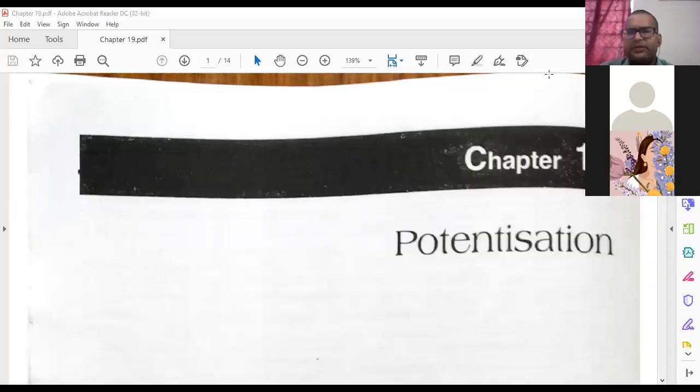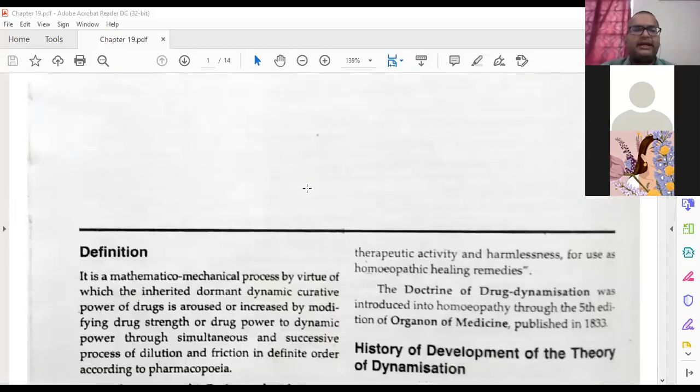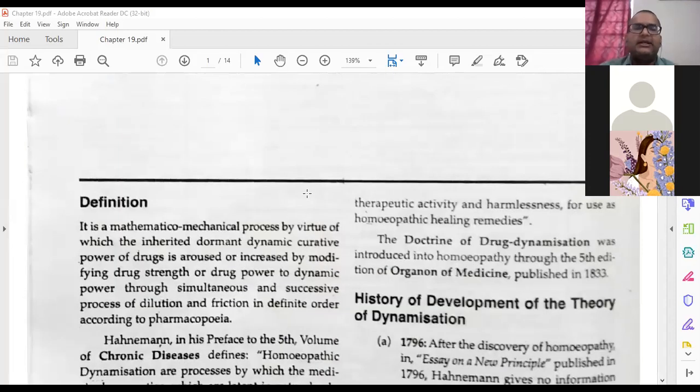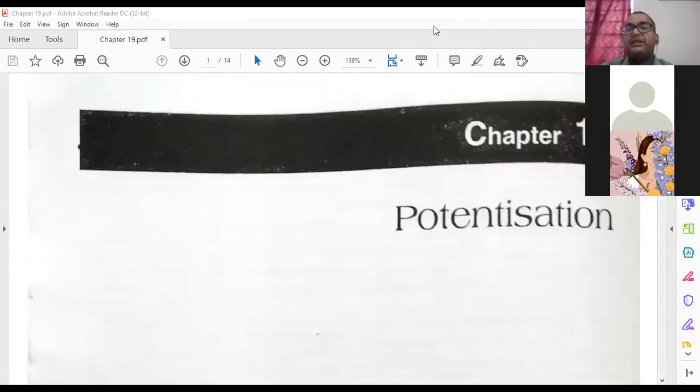Okay, so now we will start chapter number 19, potentization. I can tell this chapter is the vital organ of your pharmacy. Without this chapter you cannot imagine homeopathic pharmacy, because this chapter explains how homeopathic drugs are prepared. That's why this chapter is important.